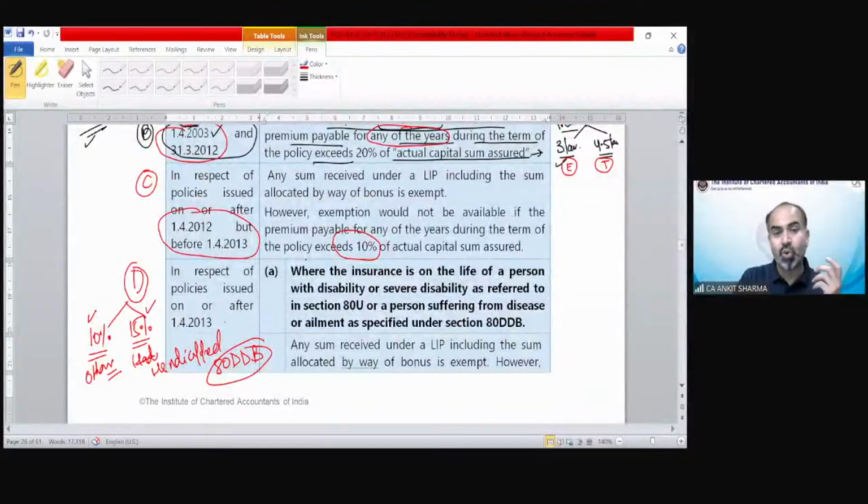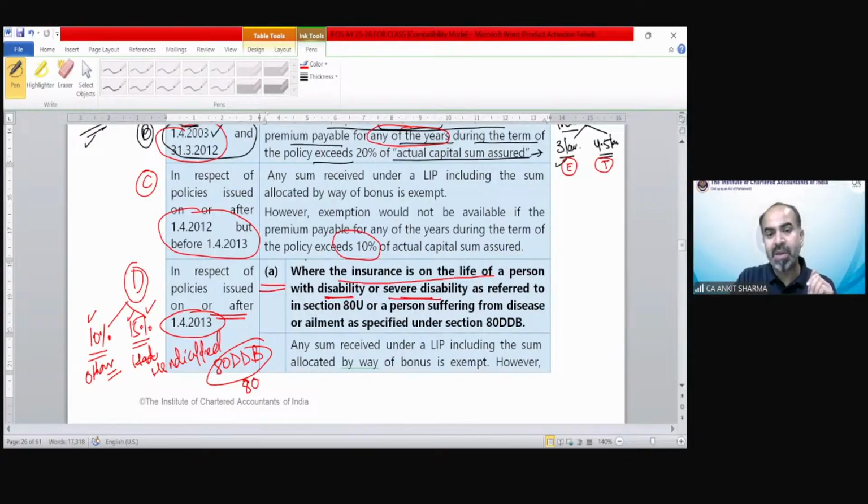So that is for policies that have been issued on or after 1st April 2013. So 10% is still the same. One additional 15% has come into force for persons who are suffering from physical disability. So you can see this. Point number D is for those persons where the insurance is on the life of a person with disability or severe disability. What is the difference between disability and severe disability? That's going to be discussed in the deduction topic.